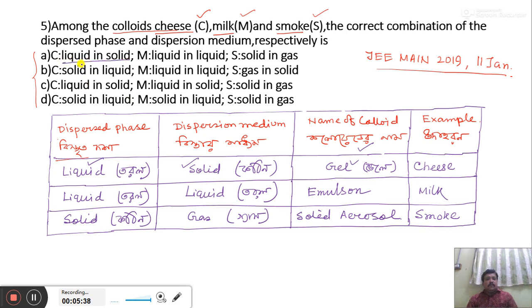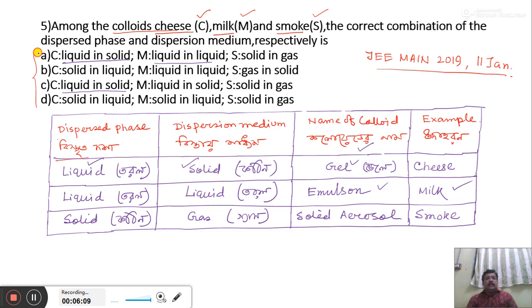Now, liquid in solid is present in option A and option C. So maybe option A and option C could be the correct one. Now again, milk is an example of emulsion, where the dispersed phase and dispersion medium are both liquid in nature. In case of milk, here it is liquid in liquid, and here liquid in solid.